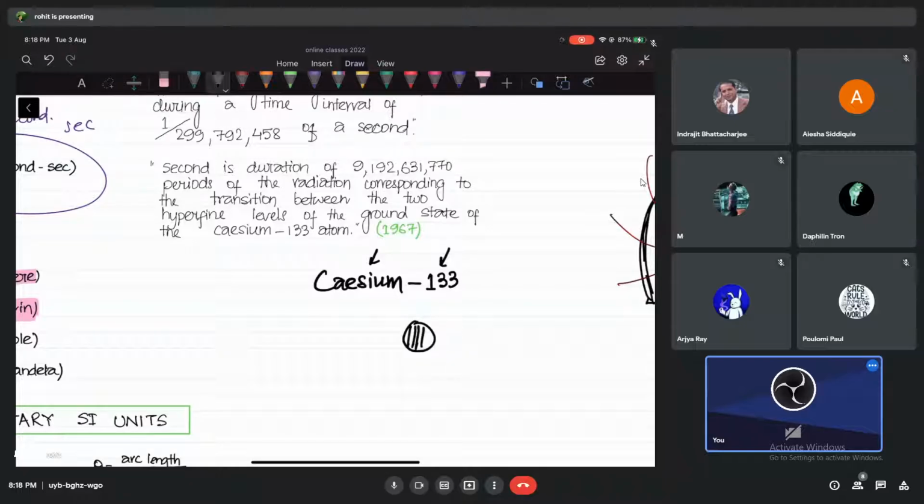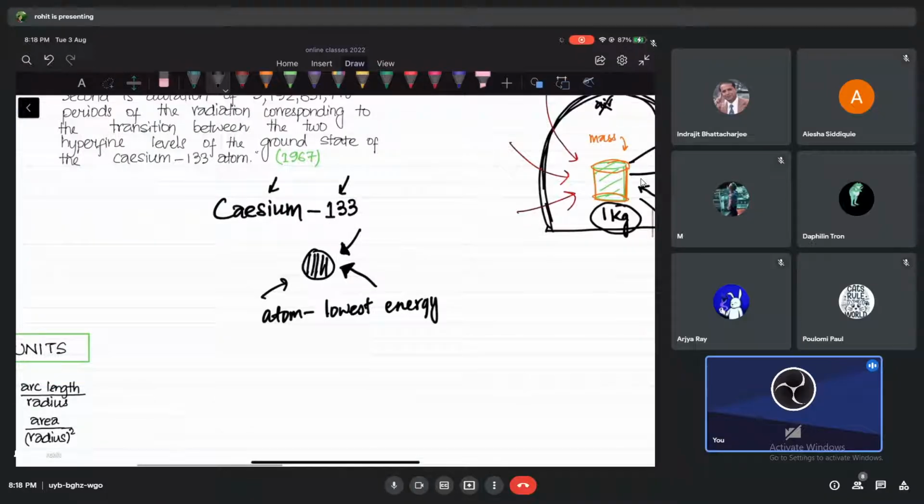This is cesium. Have you heard about something called ground state, excited state? Any idea about that, guys? No? Okay, ground state means an atom like this has the lowest energy.